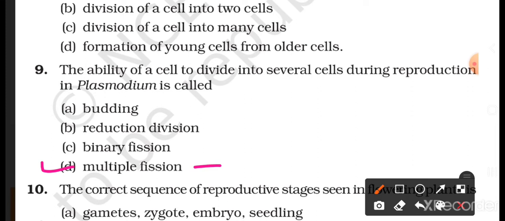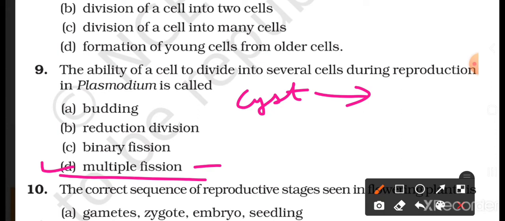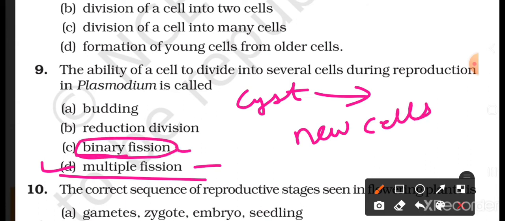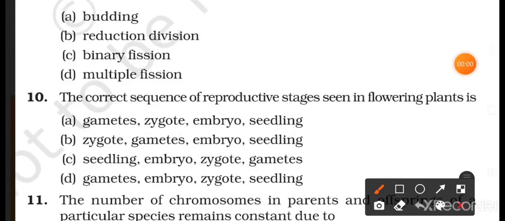Plasmodium reproduces both asexually and sexually also. Under unfavorable condition, it forms a cyst around it and then divides multiple times by the process of multiple fission. Okay, and then results in the formation of a number of new cells. In binary fission, only two cells are produced, two daughter cells are produced, but in multiple fission, you will get many.